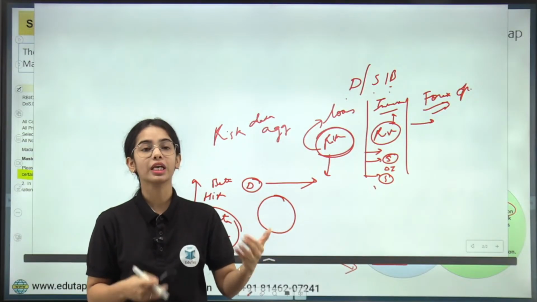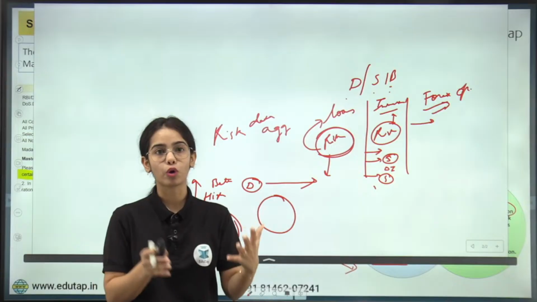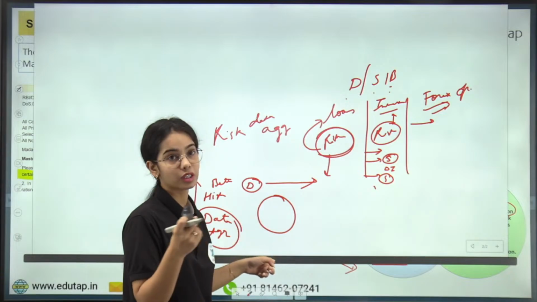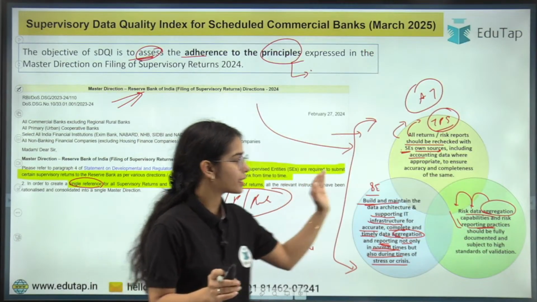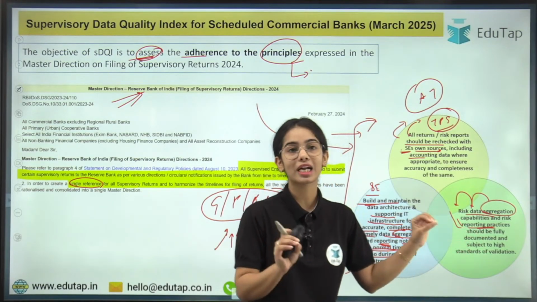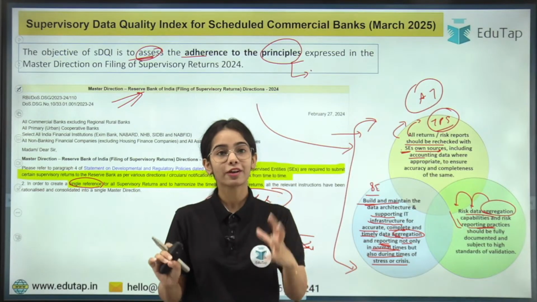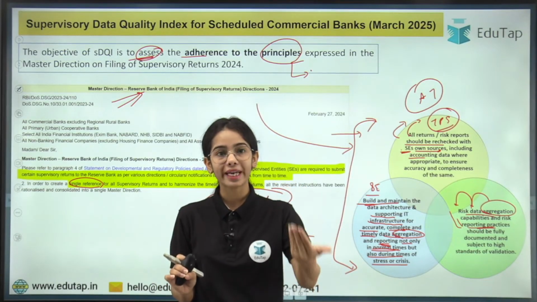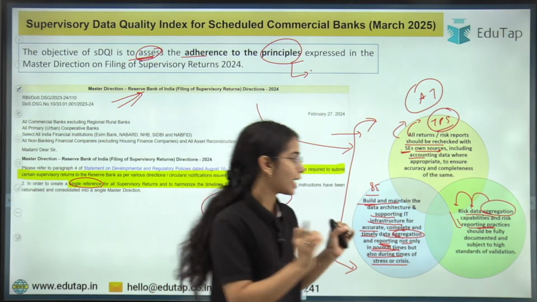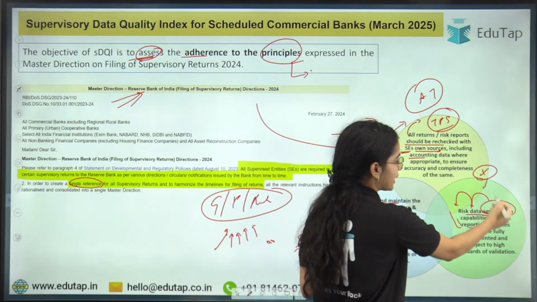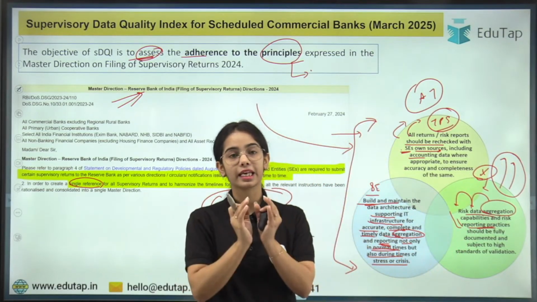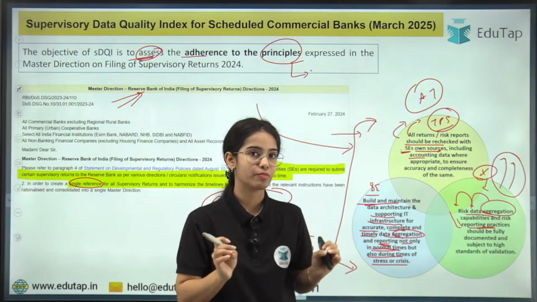or the investment that the bank is doing, and the RBI can release the guidelines for the banks or NBFCs to follow, so that they have prudent measures and enough of a capital base, okay. So this is the idea that risk data aggregation capabilities and risk reporting practices should be fully documented, so that the RBI can know which bank has the capability to provide the risk data and the collective risk data, and which bank does not have the risk data aggregation capability. So those banks will have to work harder to increase their risk data aggregation capability and to provide the risk data to the Reserve Bank of India, okay.